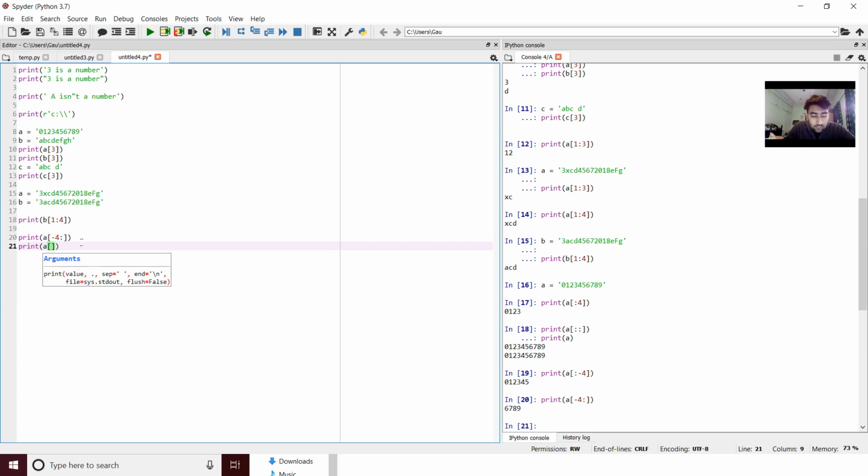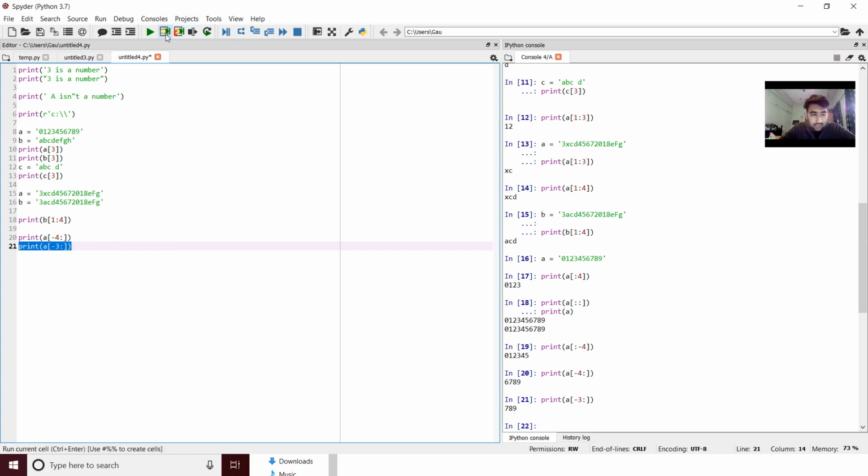Okay, so if I say, can you try to speak what it's written? Okay, yeah, you are right. It is written as print A from the third last character till everything, right? You do this, great. Yes. So by now you have already understood how slicing works, how strings can be sliced.